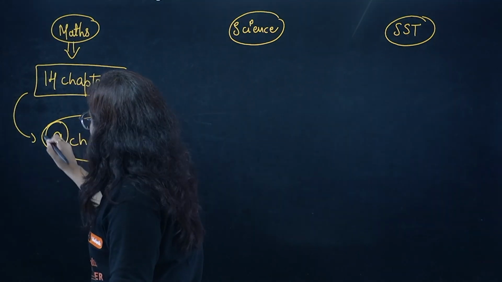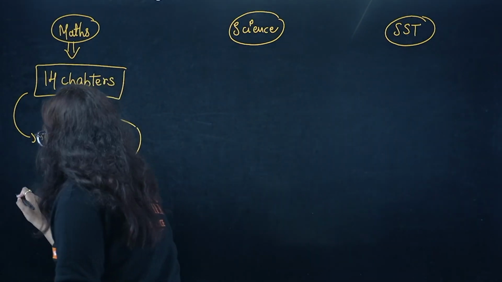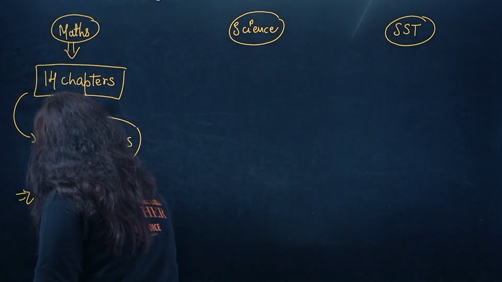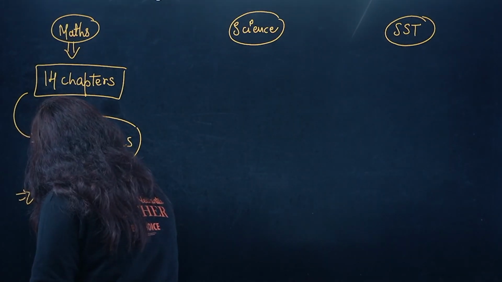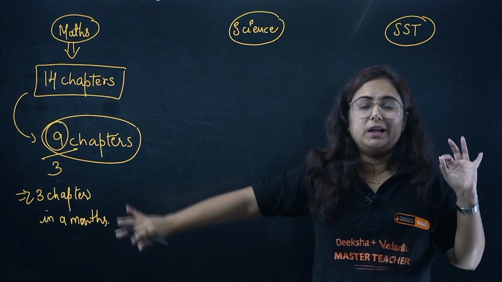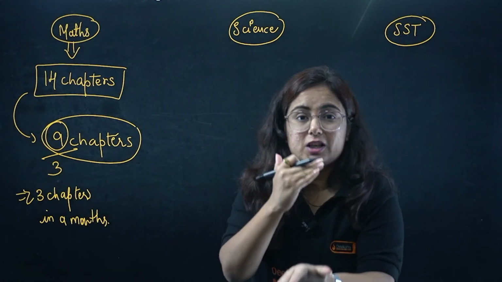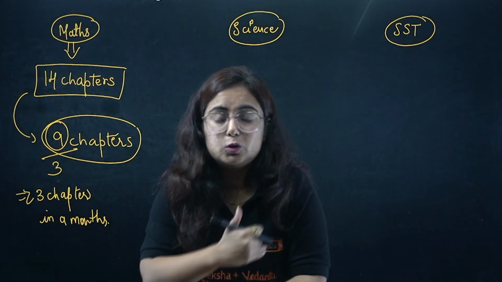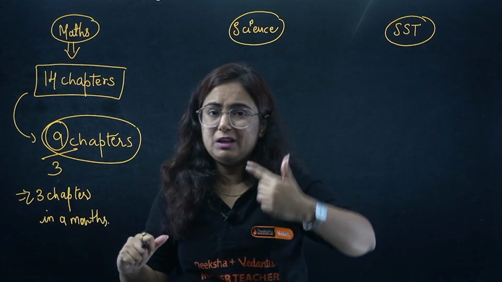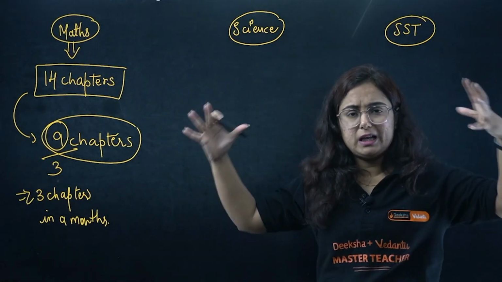How can we divide them? We have 3 months and 9 chapters. Why not divide it equally? That means you just need to complete 3 chapters in a month. Okay, 3 chapters in a month, that's it. Isn't it possible? It is possible. You are giving 10 days for a chapter. In a chapter, you have to do everything: read the theory, practice the questions, and figure out the PYQs. That is the reason these 10 days are important and will be enough for you.